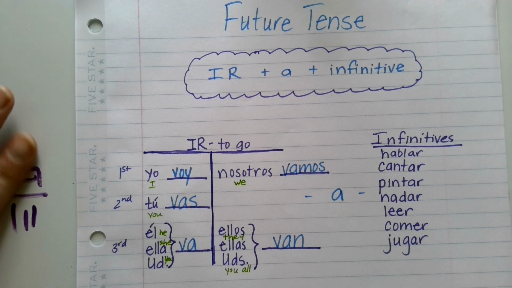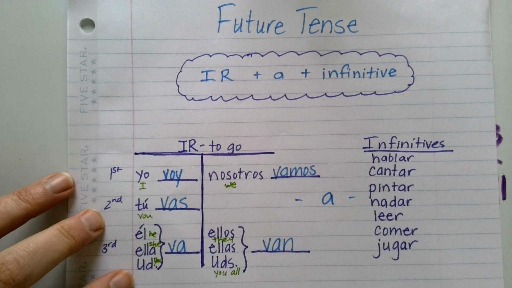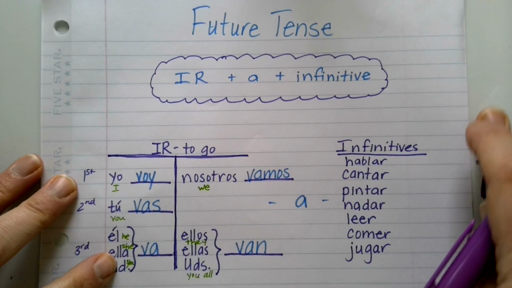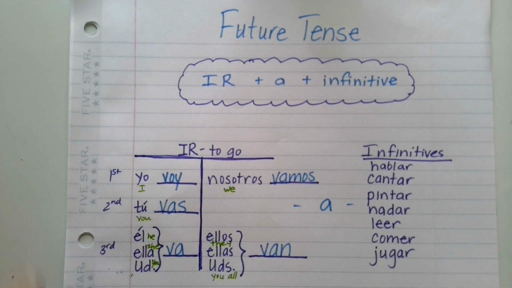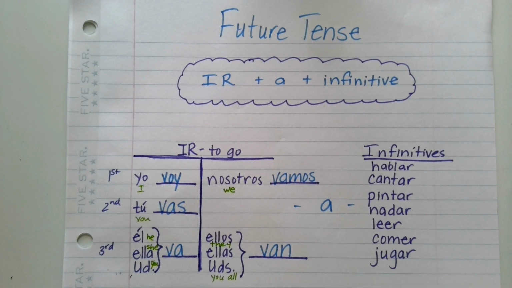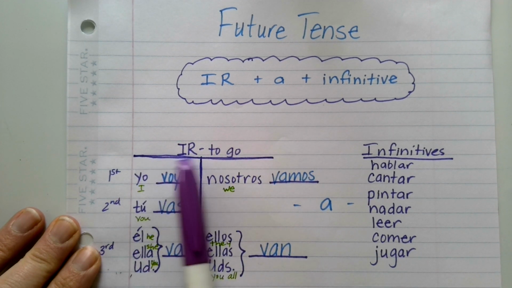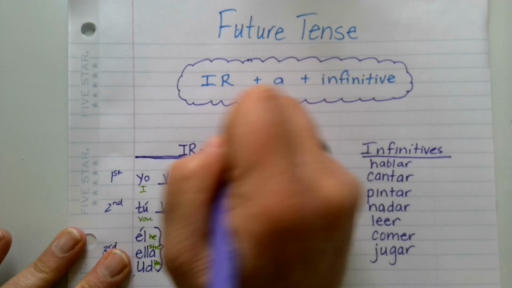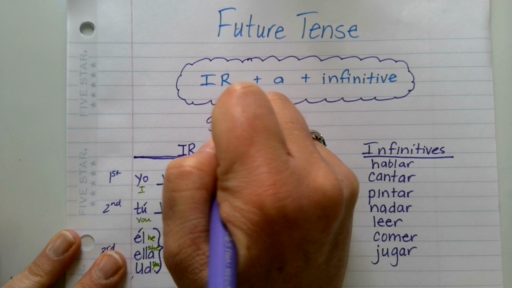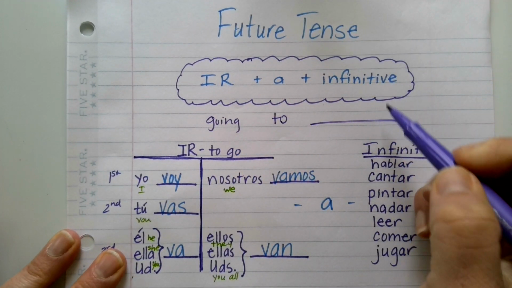All right, hi. This is just a brief recap of what we learned in class today. We learned about conjugating verbs, we learned about future tense, and this is a way that you can talk about what you're going to do. And it's a pretty easy formula if you learn to just conjugate this verb, ir, which means to go. So you would think about like, I am going to, and then your blank would be the infinitive.